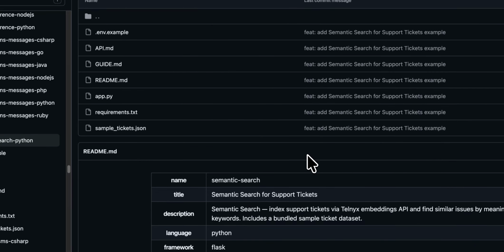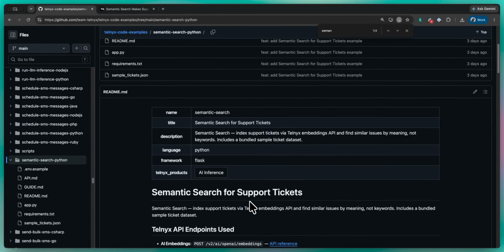It's pretty simple to use, and if you are thinking of building this into production, I would highly recommend using a real vector database for persistence and scale. You can also combine the semantic search with keyword search for exact IDs and error codes. You can even add filters for category, priority, account, date range. You can add authentication, rate limiting, log searches and clicks to improve relevance, and so much more.